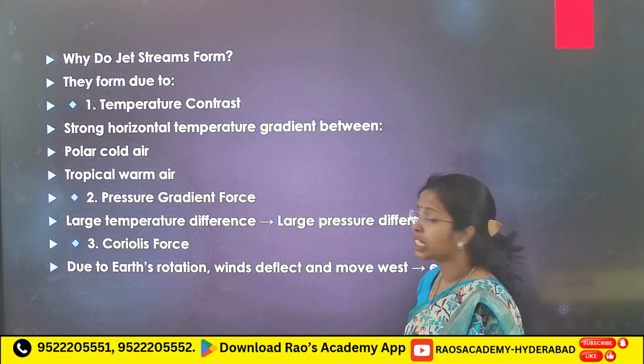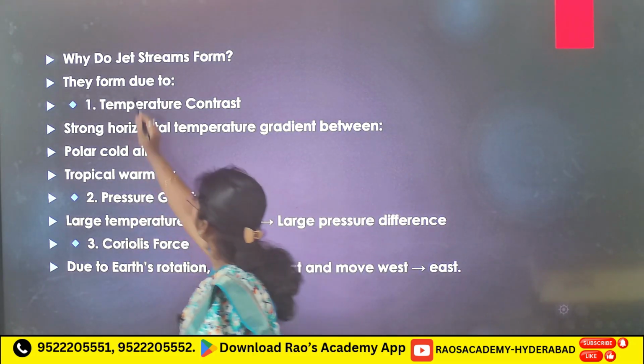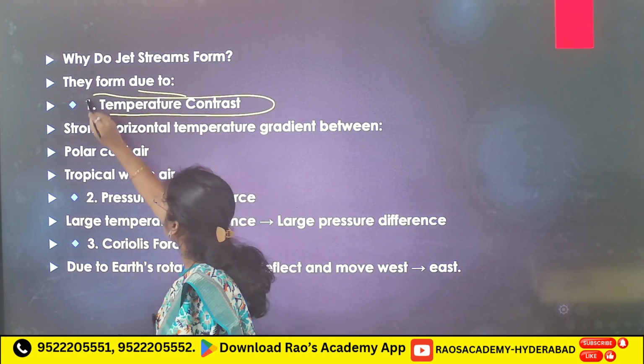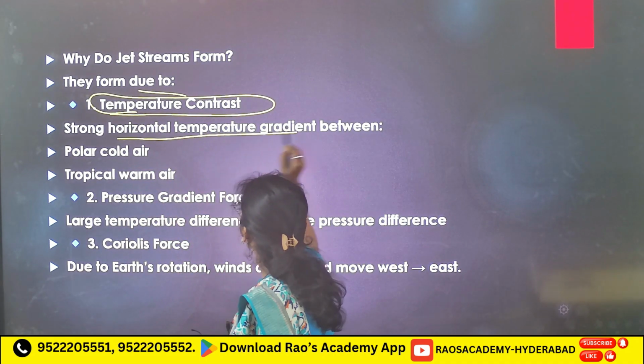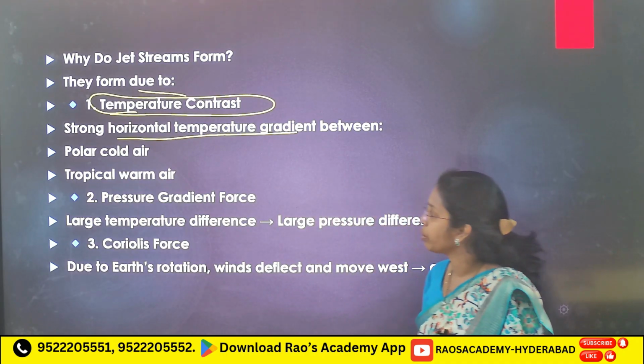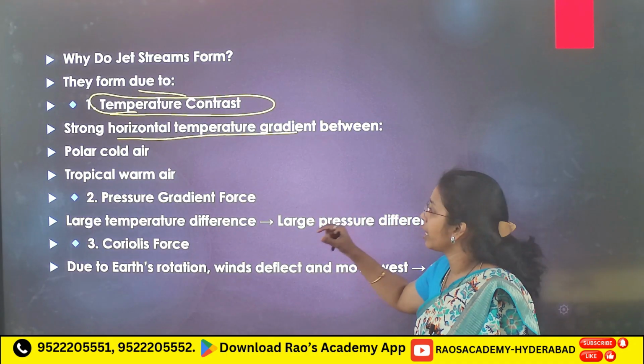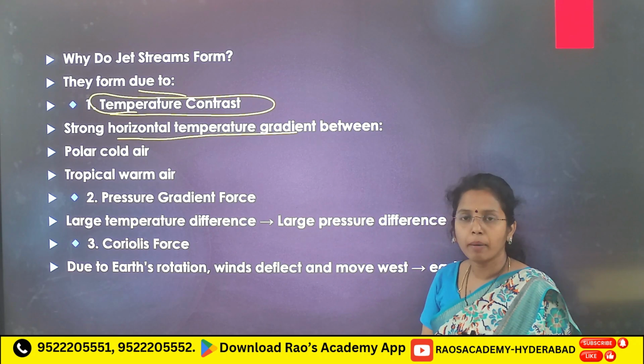Now, how do jet streams form? They form due to temperature contrast, temperature difference. A strong horizontal temperature gradient between polar cold air and tropical warm air.